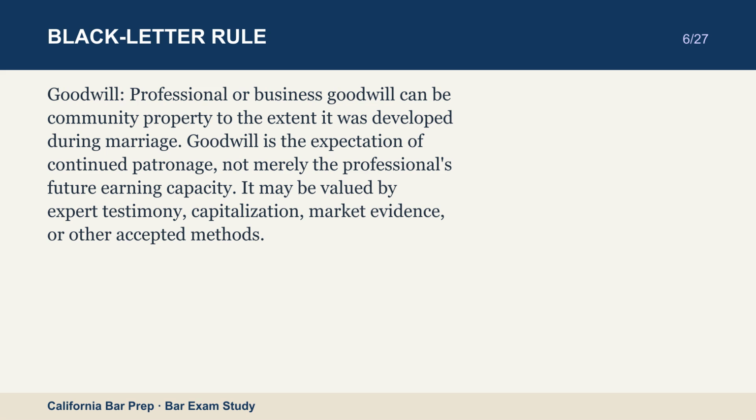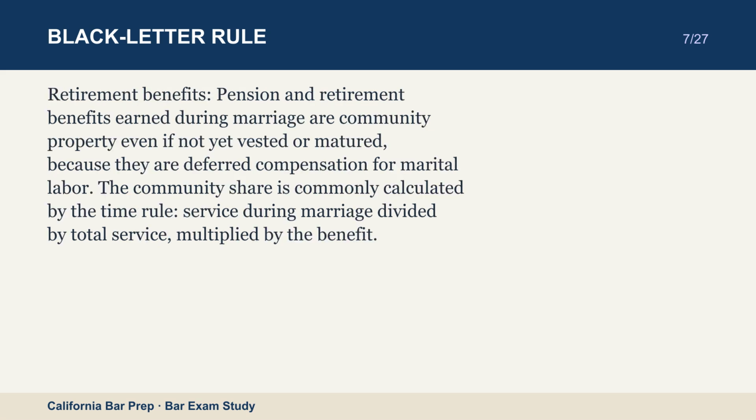Retirement benefits. Pension and retirement benefits earned during marriage are community property even if not yet vested or matured, because they are deferred compensation for marital labor. The community share is commonly calculated by the time rule: service during marriage divided by total service, multiplied by the benefit.